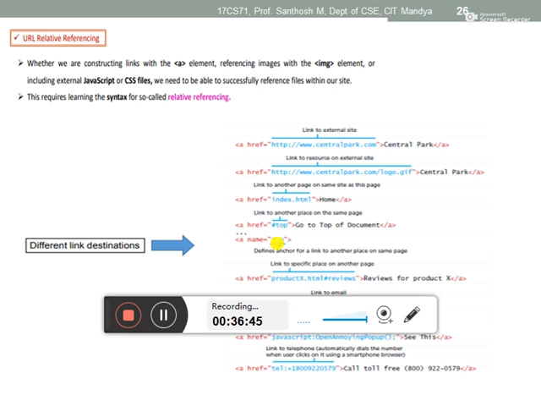And for JavaScript pages also you can link with your anchor tag. By using the anchor tag, you can execute the JavaScript inbuilt functionalities also. This one is an inbuilt functionality actually. This one will display a pop-up message. And then you can make a call, and you can make a mail, by using anchor tag referencing. This one is relative referencing. These are all the syntax.